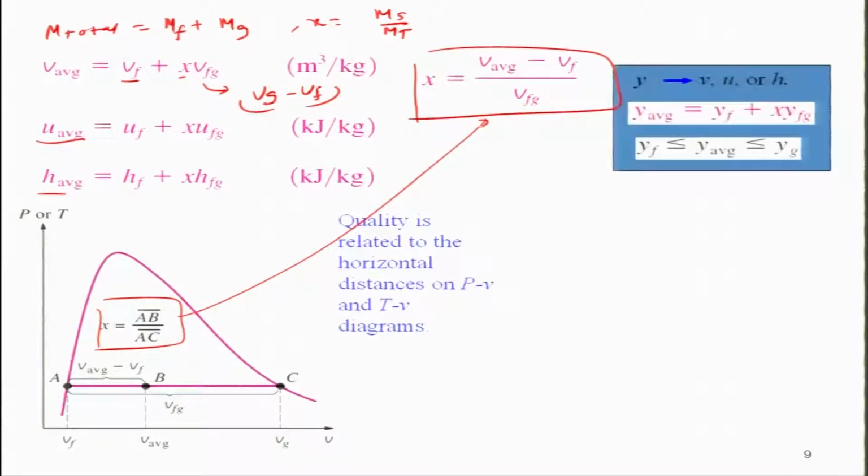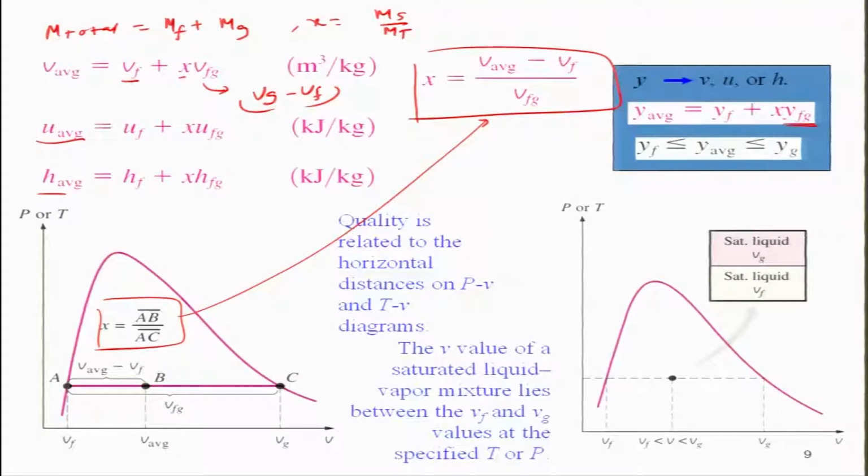Now, in general, you can write any property y average as yf, which means the property y of the fluid, plus x multiplied by yfg, or the difference between the property y in the saturated gas phase and the saturated liquid phase. So, in general, y average is going to be in between yf and yg. y could be v, u, or h. So, that is what we say here.